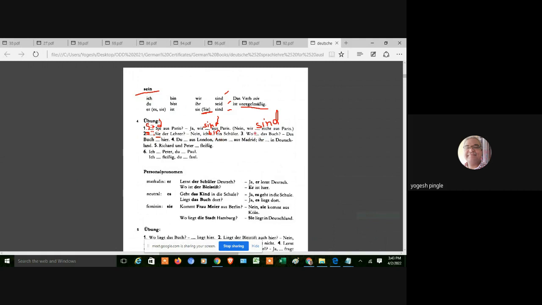Wo ist das Buch? So "ist", because das Buch is third person singular. Das Buch means it, right? The book means third person singular. So here you have to write: wo ist das Buch? Das Buch ist hier.